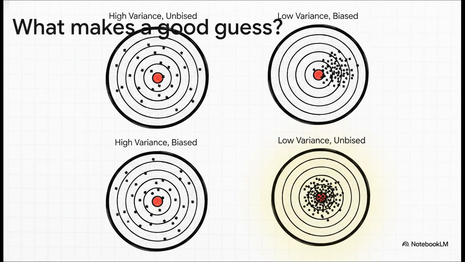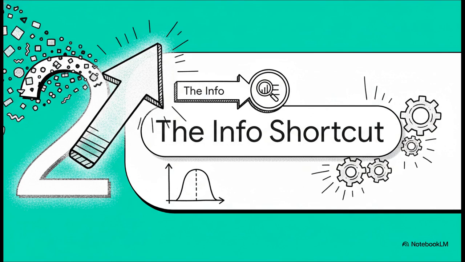But what makes a guess a good guess? Well, a great estimator needs two key things. First, it's got to be unbiased. Think of it like you're throwing darts. Being unbiased means that on average, your darts are landing right around the bullseye. You're not systematically aiming too high or too low. Second, it needs low variance. This means all your dart throws are clustered really tightly together. The absolute best estimator is both. It's accurate and precise. So our mission is to find a guess that's both on target and super consistent.